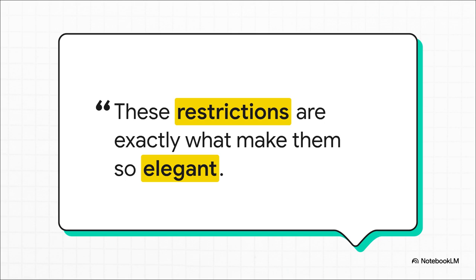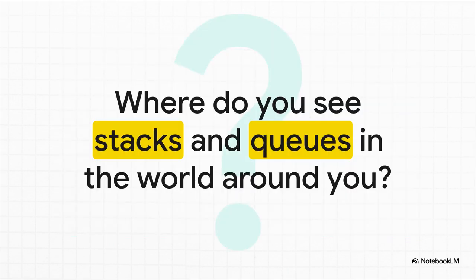The limits aren't a weakness. They're actually the main feature. They force you to write clearer, safer, and more predictable code. So, we've seen how these patterns show up in our code. My final question for you is this. Now that you know what to look for, where else do you see the logic of stacks and queues working in the world all around you?